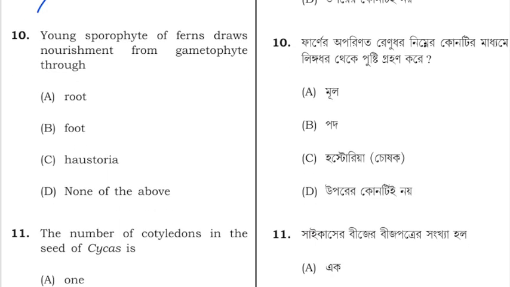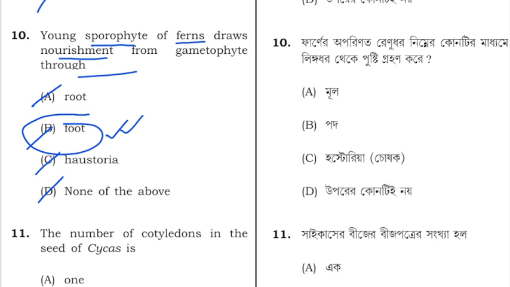Next question is, young sporophyte of fern draws nourishment from the gametophyte through root, foot, haustoria or none of the above. So the sporophyte basically draws nutrients through their foot.